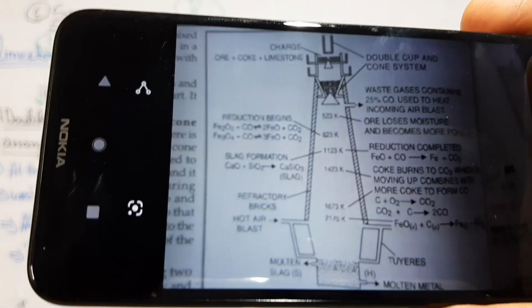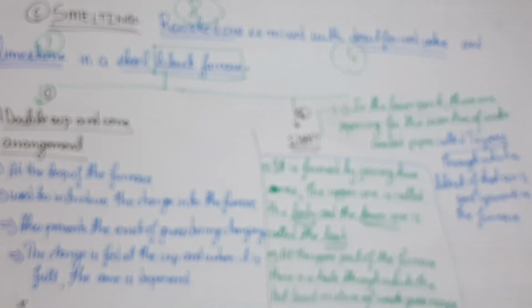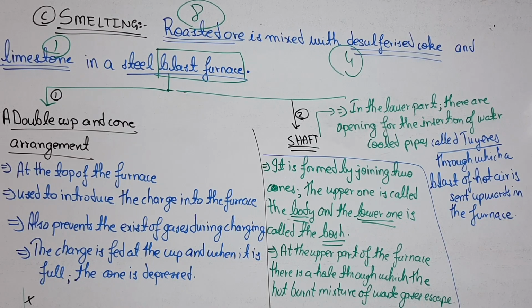From here hot gases and air are sent. The blast of air for this purpose is obtained by heating air in a series of preheaters, otherwise achieving 1000 Kelvin would not be easy.